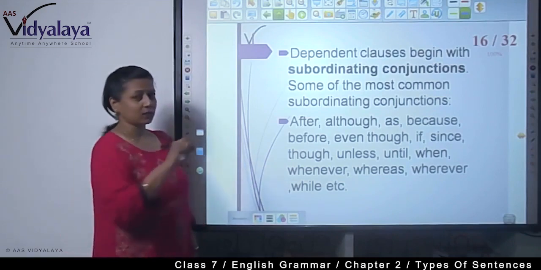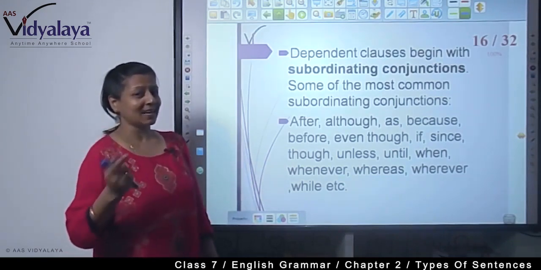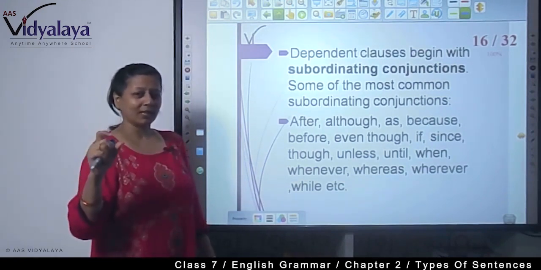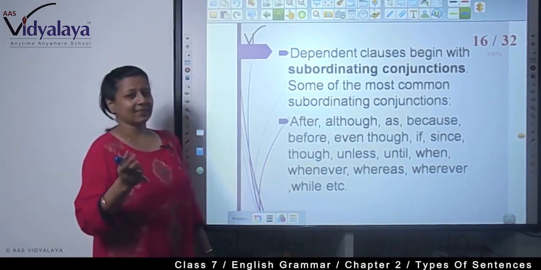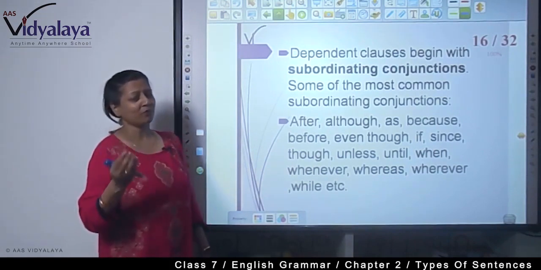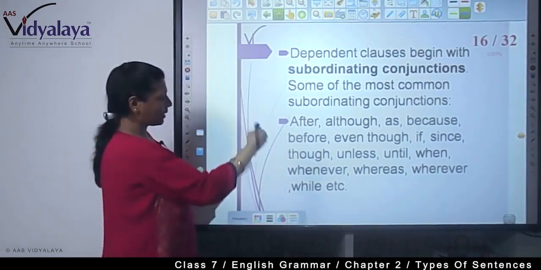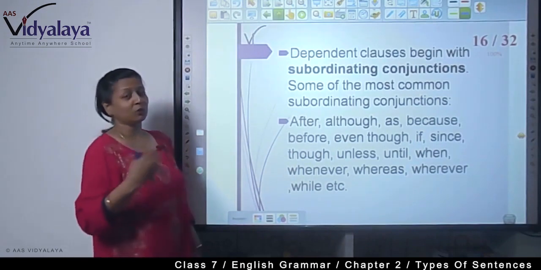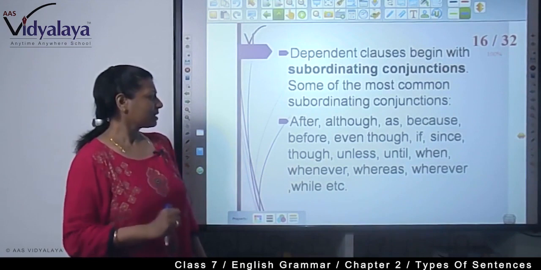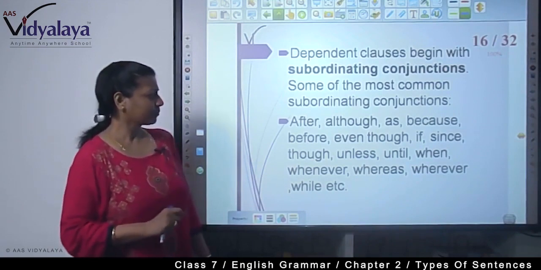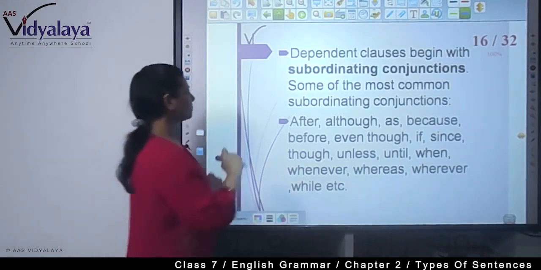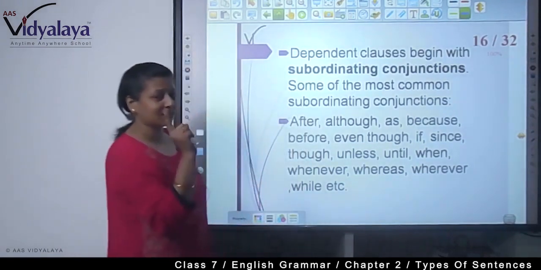When you find these words, you can understand that yes, this is a dependent clause. And when you find the main clause too, you can easily understand that this is a complex sentence. The identification has become very easy for you. You will have to learn all these words, and when you read a chapter or anything in your syllabus, you just find all these words and you will spot the dependent clauses. These are the beginners of dependent clauses.